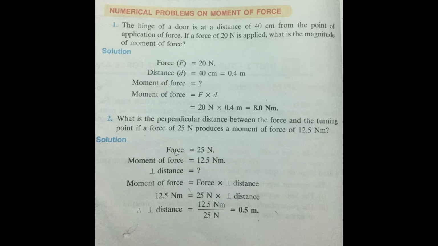So let us use the formula. The formula is moment of force is equal to force into perpendicular distance. So moment of force, the value is given, 12.5 Newton meter. For the force, the value is 25 Newton multiplied by perpendicular distance, which we have to find out. Therefore, perpendicular distance is equal to 12.5 Newton meter upon 25 Newton. So after dividing it, we'll get the answer 0.5 meter. So the perpendicular distance is 0.5 meter. I believe, children, both the numericals are clear to you.